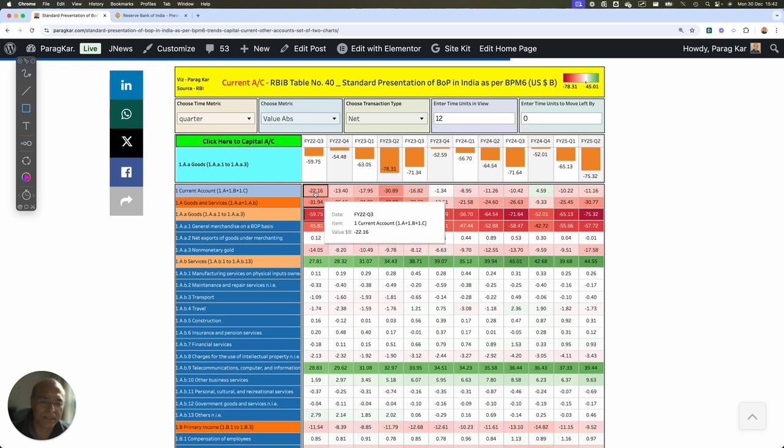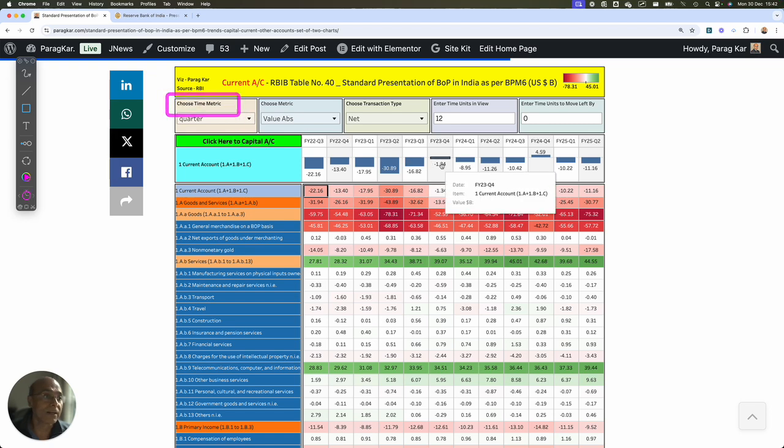So let's look at the current account first. When I click on the current account, you can see the quarterly trend of the current account, and you will see that it has been stable, but it actually went very, very bad in FY23 Q2, right? And then over a period of time, it stabilized. And now it is at minus $11.16 billion in the second quarter of FY25.